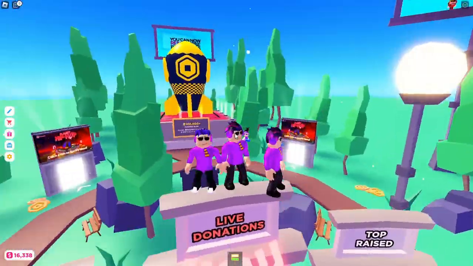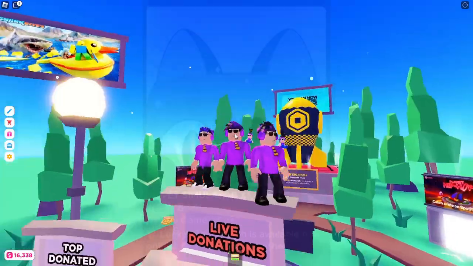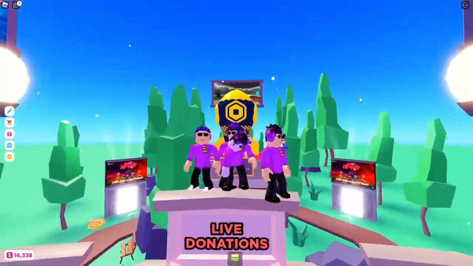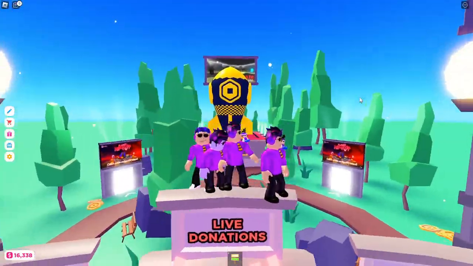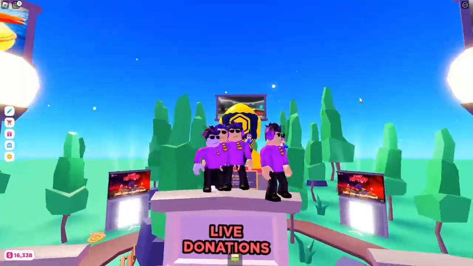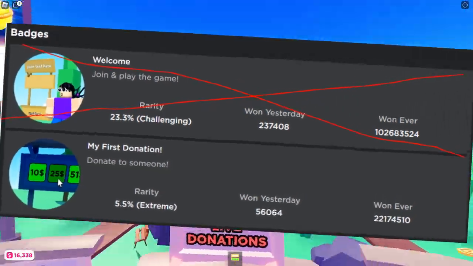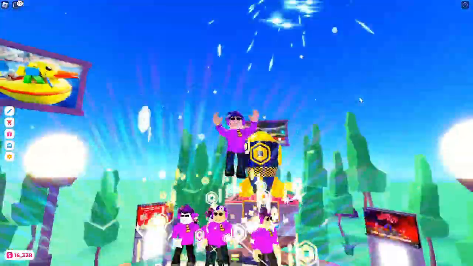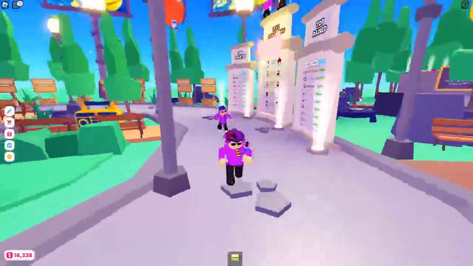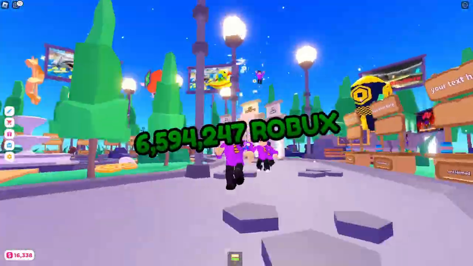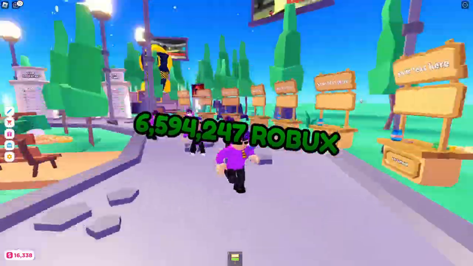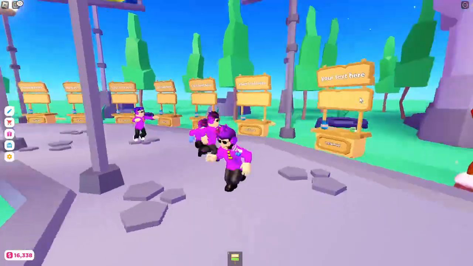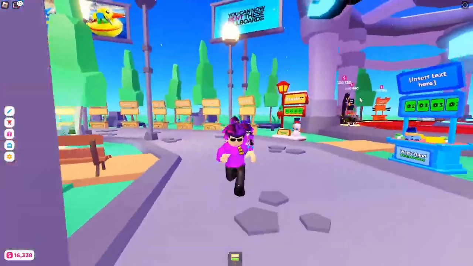This number is crazy high, and I don't think it's entirely impossible for certain games to achieve, but considering Please Donate has no recurring purchases, I doubt it's true. With this unrealistic estimate, I decided to estimate based off of players who had made a donation before. This number was much more realistic. Using the My First Donation badge multiplied with the percentage from the polls, I got a number of 6,594,247 Robux per day from Game Passes.